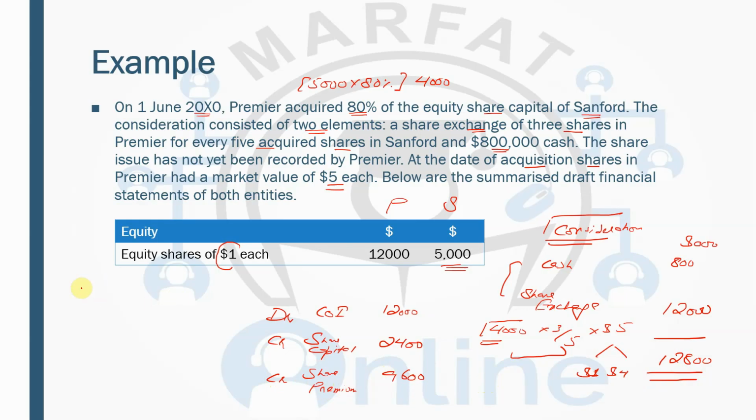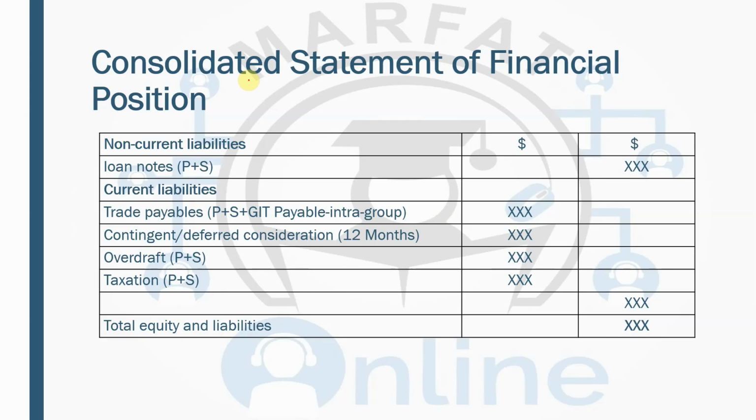So when you are consolidating the equity, what you're going to do is first of all the share capital. The already existing share capital is 12,000 plus 2,400, and then there will be share premium, that will be 9,600. So this is the equity that will be recorded in the consolidated statement of financial position. Now we have the last section of the consolidated statement of financial position, after which we'll be starting the workings.